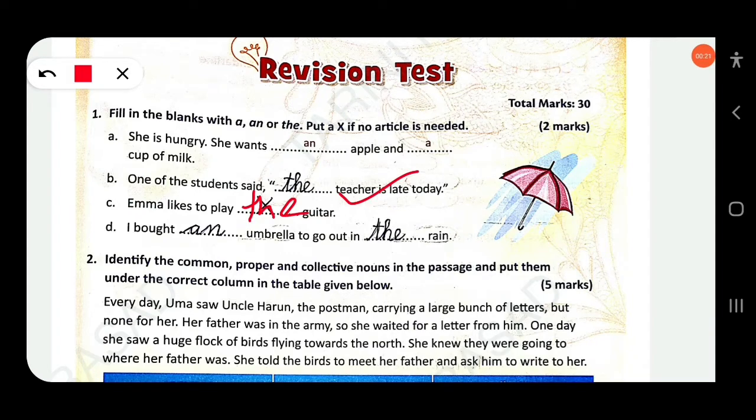Then next, I bought an umbrella to go out in the rain. Okay, so here the indefinite article an is used. Okay, so here the definite article the. Clear? Then next here,